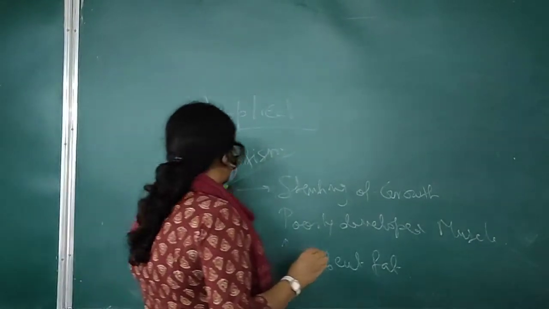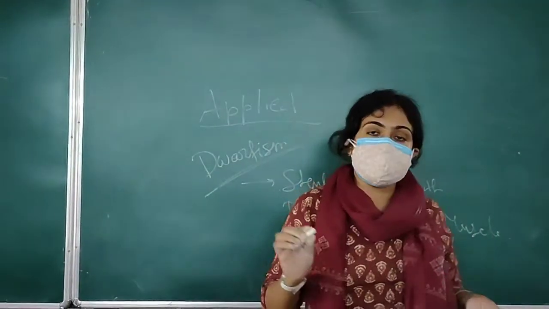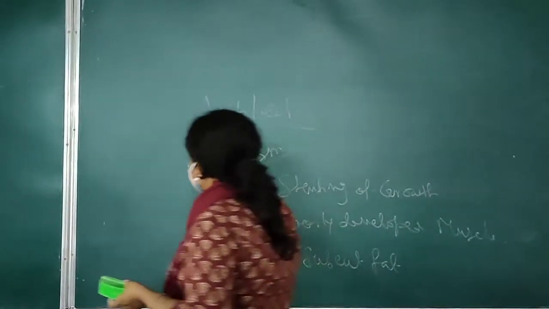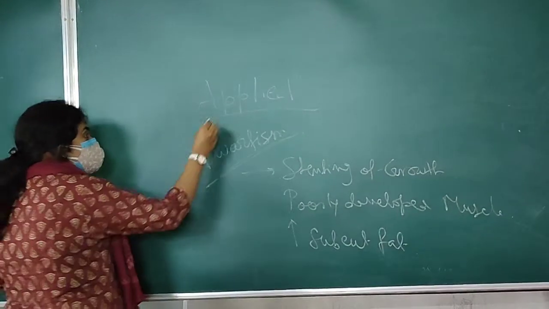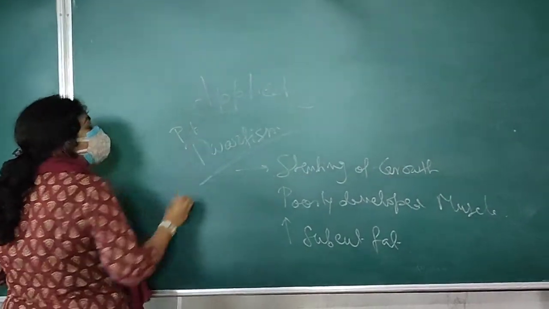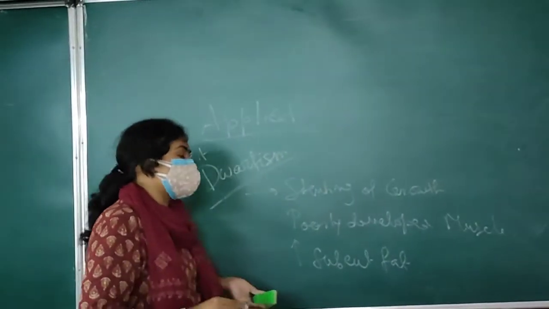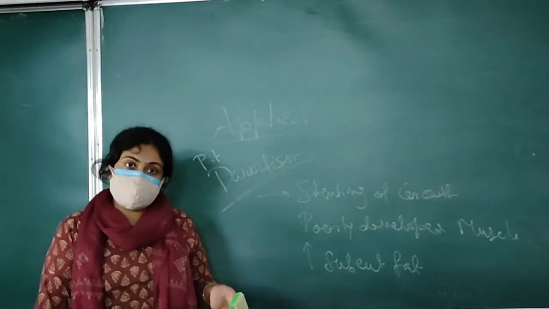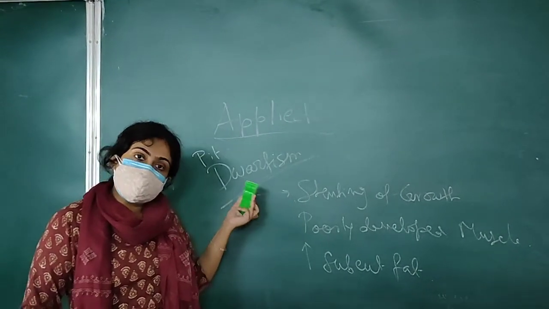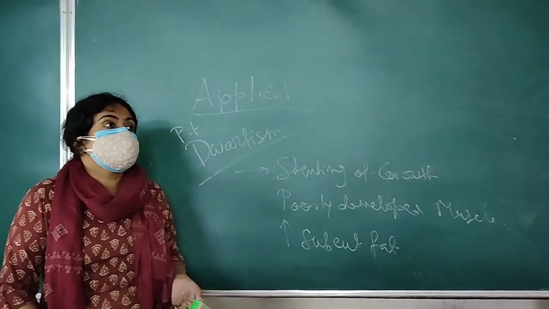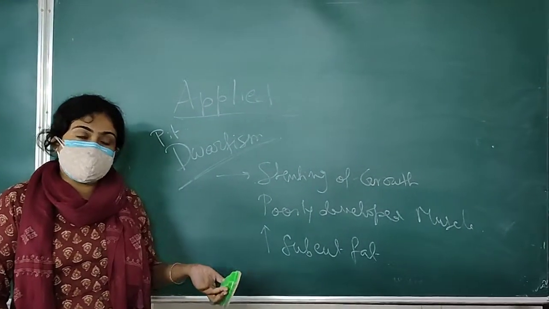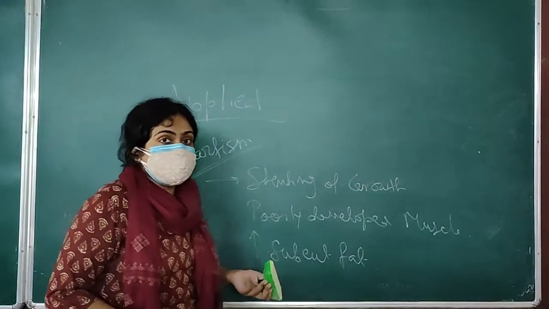But dwarfism is practically a manifestation which may occur due to other reasons too. That is why it is called pituitary dwarfism or pituitary dwarf. Other causes are also responsible for producing dwarfism, just like in hypothyroidism, there is stunting of growth. Some socioeconomic factors also play a role, that is known as Kaspar-Hauser syndrome.